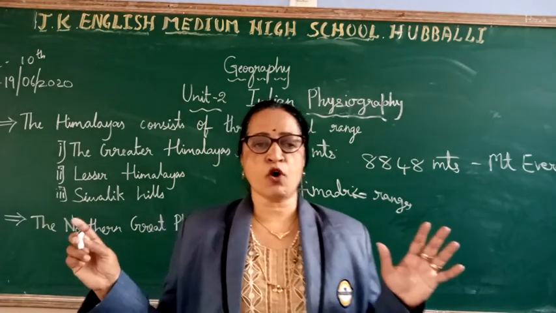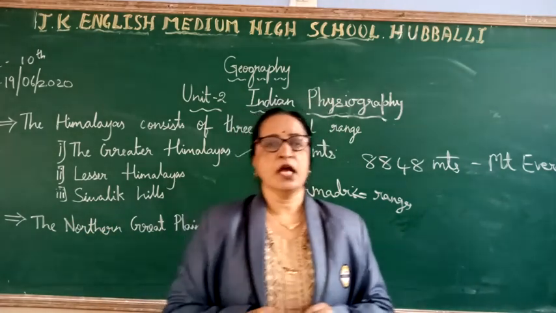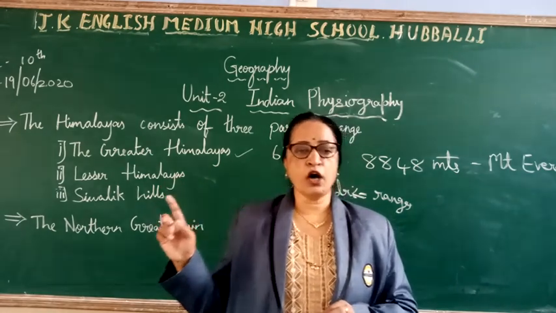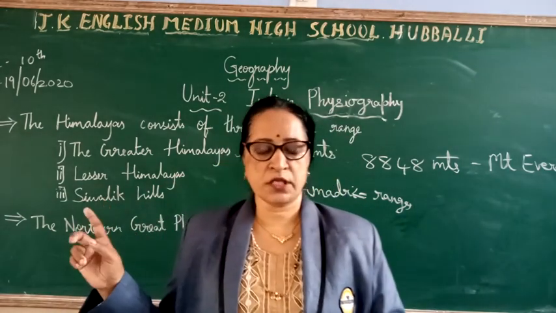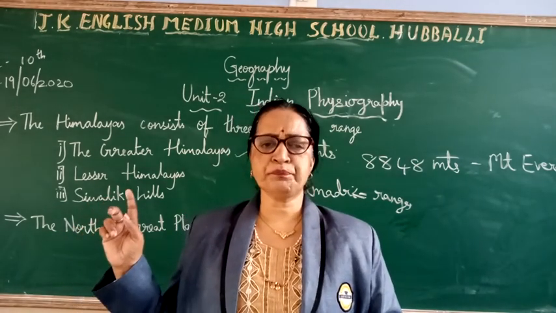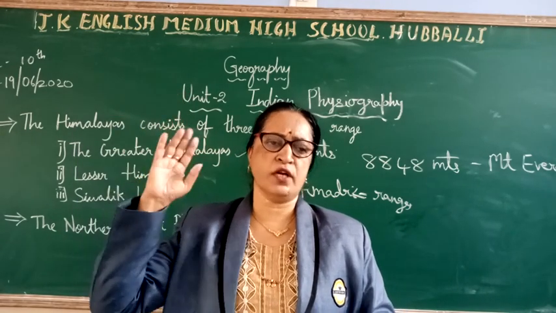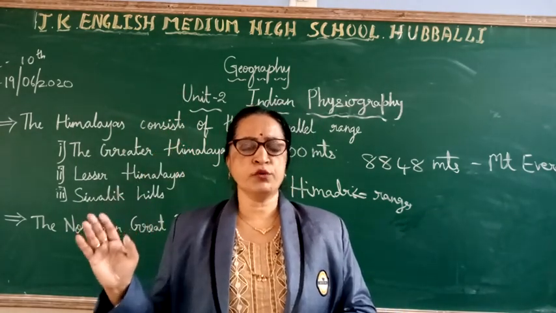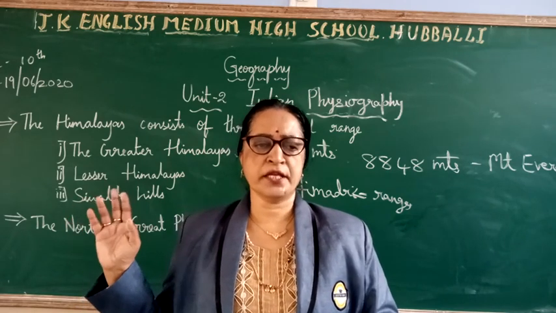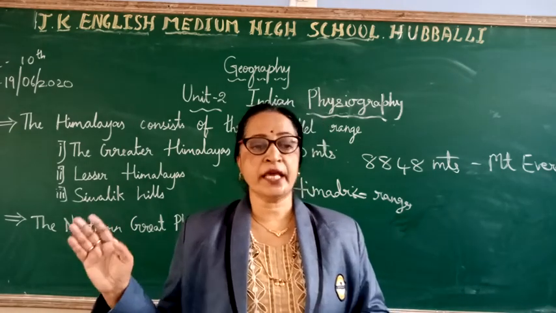They comprise the Karakoram range, where the highest peak, called K2 or Mount Godwin Austen, is located. This peak is the highest peak in India.